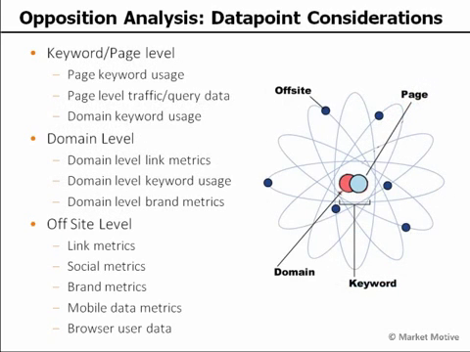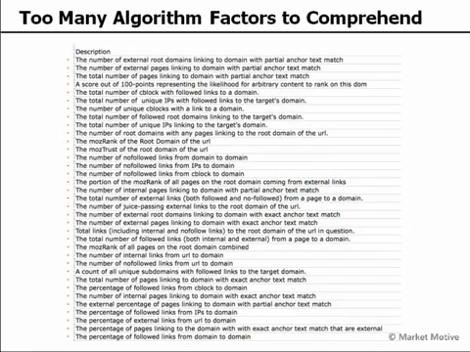When we start to consider some of the data points for opposition analysis, we can look at the keyword and page level, we can look at the domain level, we can look at the offsite level. Some of these are things that we can look at subjectively like site design, and some are more objective like link equity or domain authority, and some of the quantitative data that we can pull in aggregate on a variety of these data points. And there's so many data points that we could consider here. You're essentially reverse engineering the algorithm. There's lots of different factors. Google said at any given time there's over 200 factors that go into their algorithm. Obviously we can't look at these all, so we need to just identify certain data points for opposition analysis and stick to those.